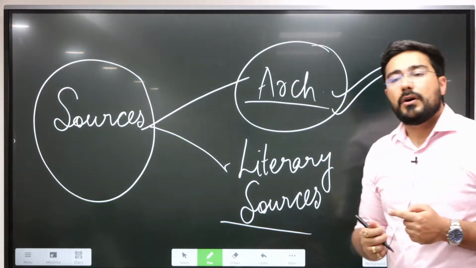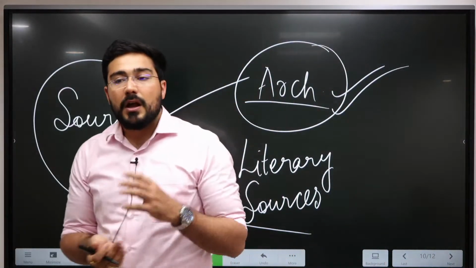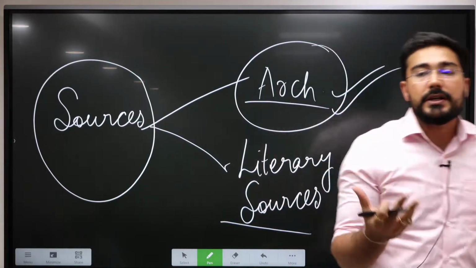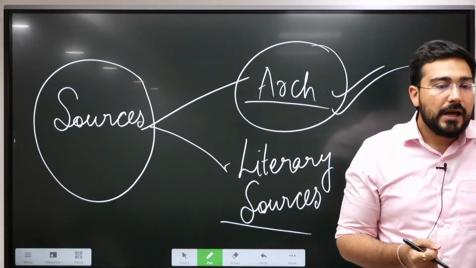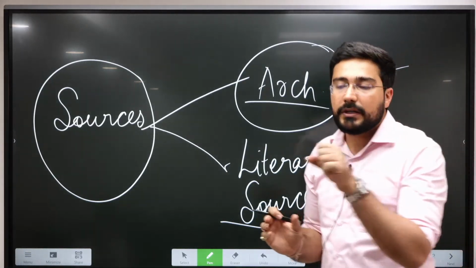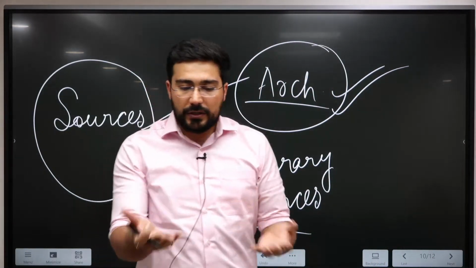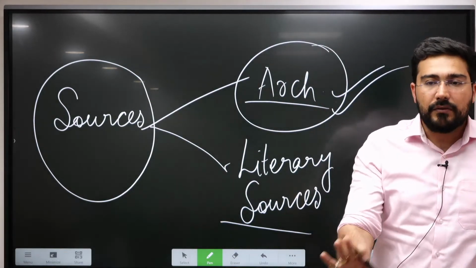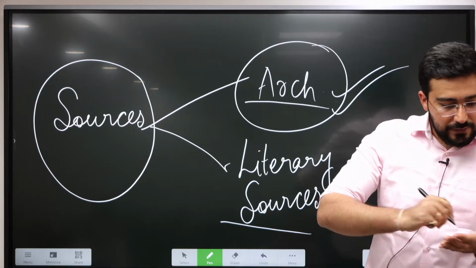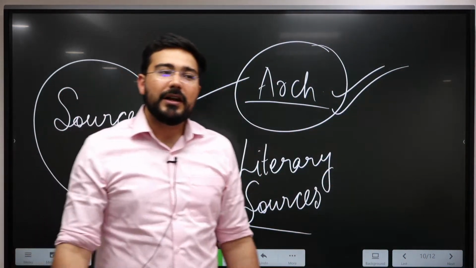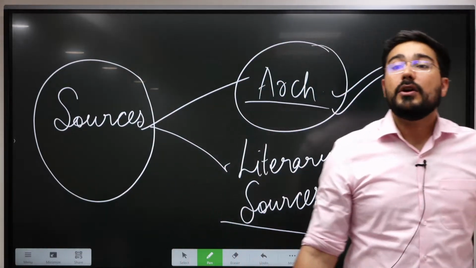One more strength of archaeology: once archaeology comes into the picture, changing it is relatively difficult. Suppose you want to understand the technology with which the tools were created during the Stone Age, you can easily see the tool in front of you and understand, okay, this was the level of technology. But when you start writing, you can write anything which may or may not be true.